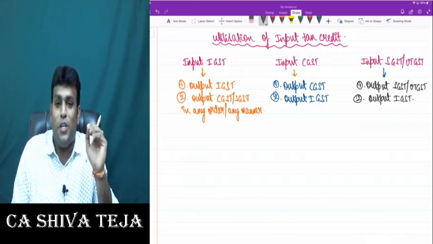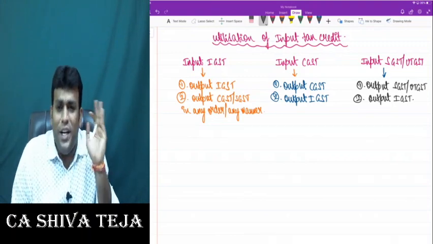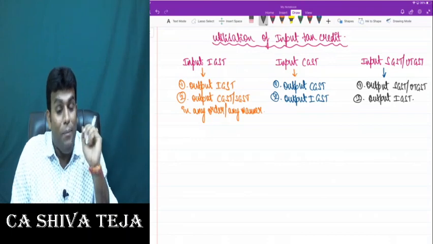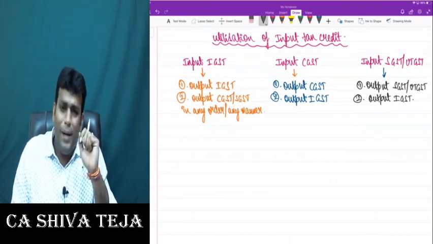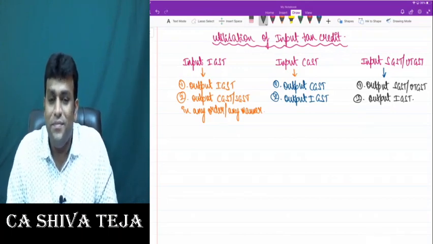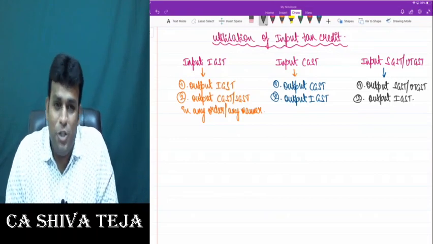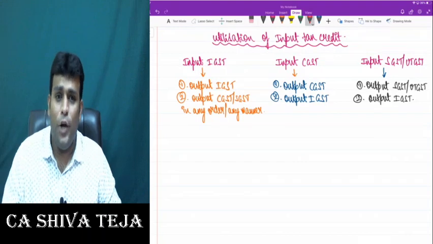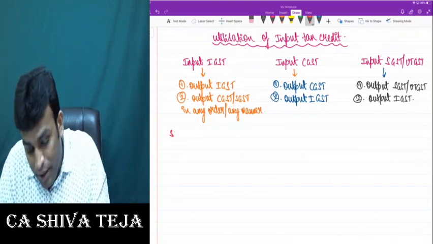That's the first special point you need to get clarity on, which is extraordinarily interesting and actually makes a lot of sense. I strongly hope and believe that you are getting full clarity on this point. Are we clear with this point, all of us? Now, before I move forward, I want to write some special points. Then only we'll move forward.